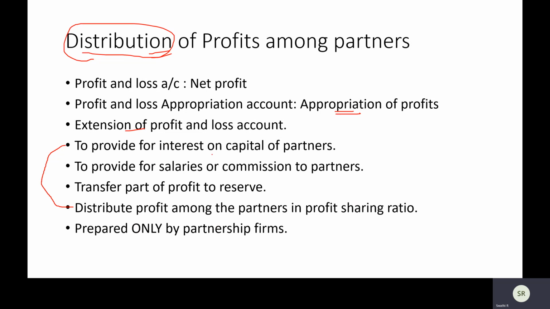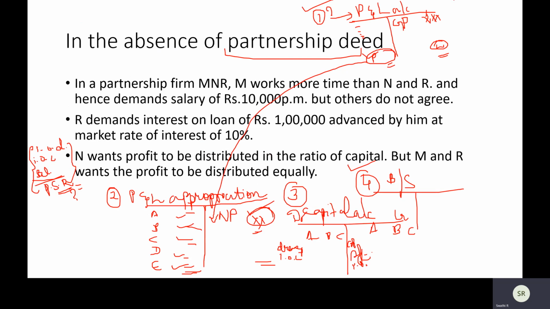The purposes of making it are these. It is to provide for interest on capital. Previously, in final accounts, we have done interest on capital. Where did we provide interest on capital? It was always given in the P&L, as interest on capital. But if you remember single entry, there used to be adjustments like this. We called it appropriation. In single entry, when we were finding out opening capital and all that, there were problems like this, and from profit, after we found out net profit, interest on capital, we called it appropriation. I don't know how many of you remember.